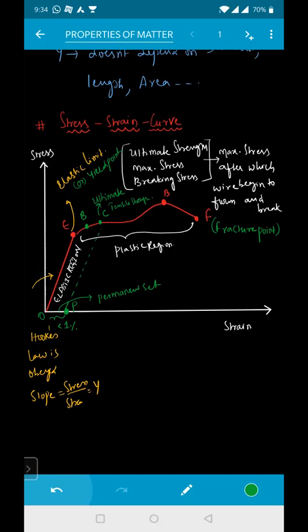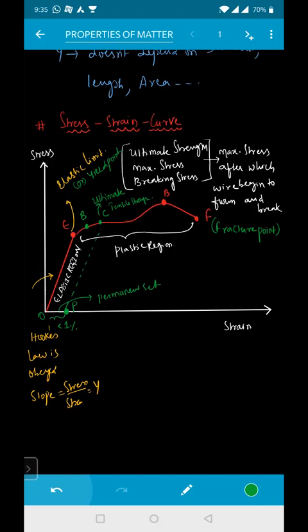A point will be reached where the rubber band will resist being expanded more. So if you keep that rubber band in that position for one hour, it will lose its elasticity. Even when you remove the external force, the rubber band will become more loose. The size will be increasing because of the continuous force on it. So that permanent change in the shape is called the ultimate tensile strength. That means it can bear that much stress. If you exert force beyond that, then it will break.